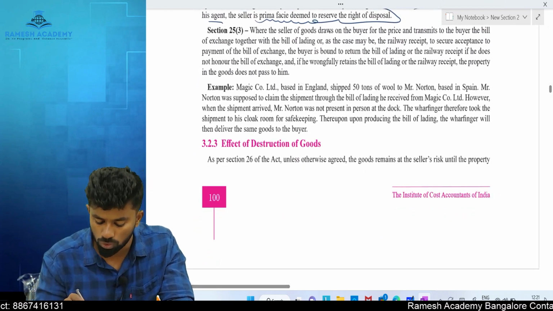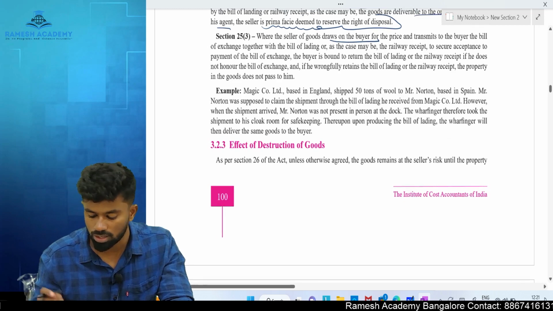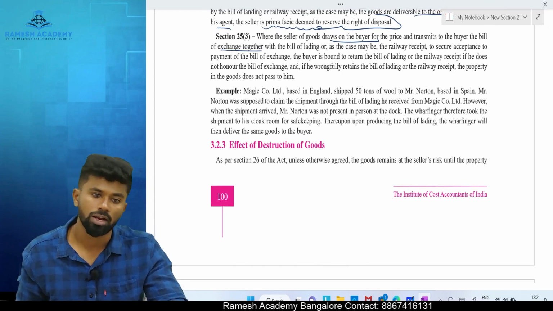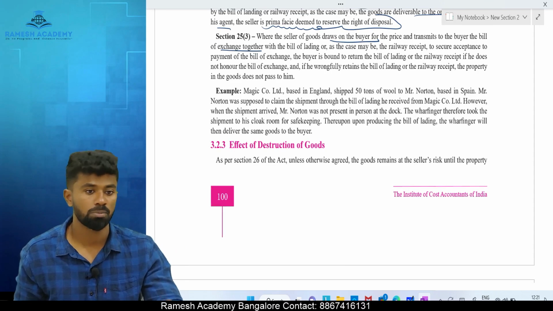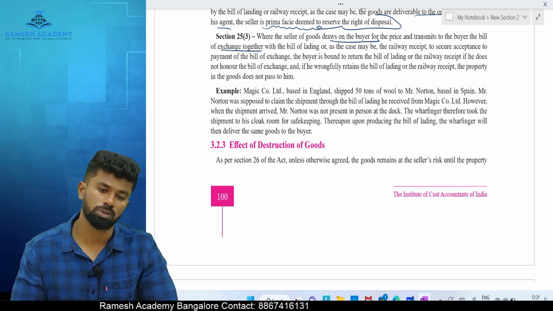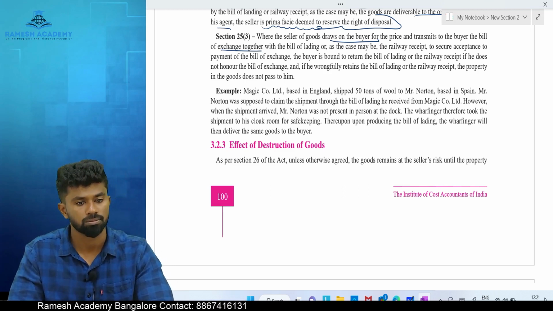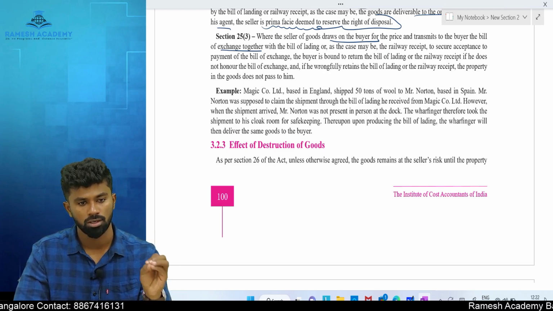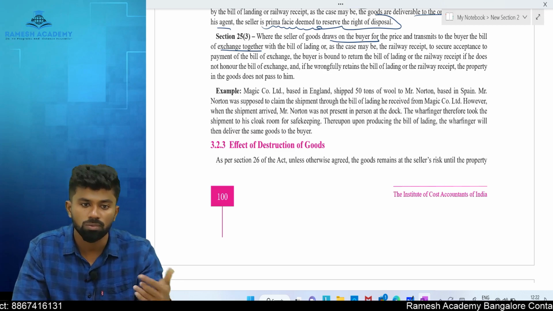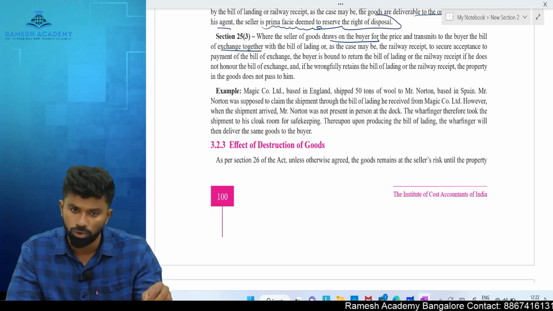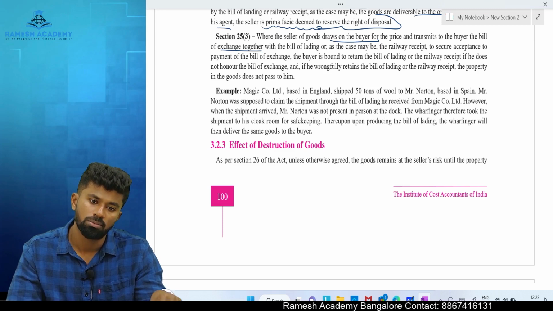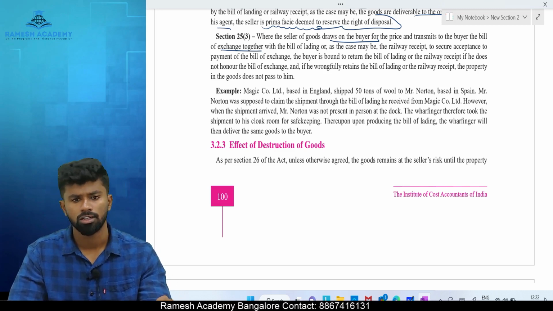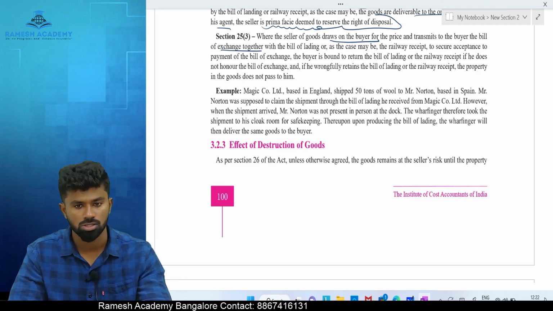25.3. Where the goods are drawn on the buyer for the price and the seller transmits to the buyer the bill of exchange together, it means it is a conditional delivery. So unless the buyer accepts the bill of exchange, ownership is not transferred to him, even if the goods are delivered to him. So if the goods are delivered to a carrier along with a bill of exchange, the ownership is transferred only when the buyer accepts the bill of exchange and gives the consent to the seller.